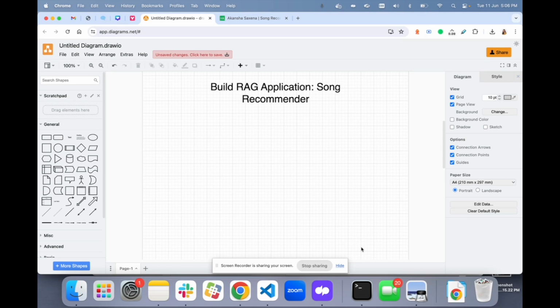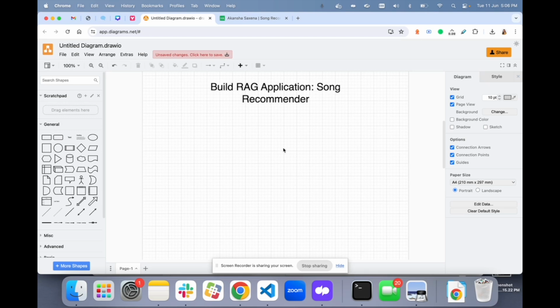We are going to create our own database, and we are going to create a recommendation system on top of our own database, right? Now, again, this is going to be very beginner friendly. If you are looking for something complex, this video is not going to be helpful. But the intent of creating this video is to make you understand the concept of RAG first and then create complex applications. Now we have understood what the intent of this video is, so let's get started.